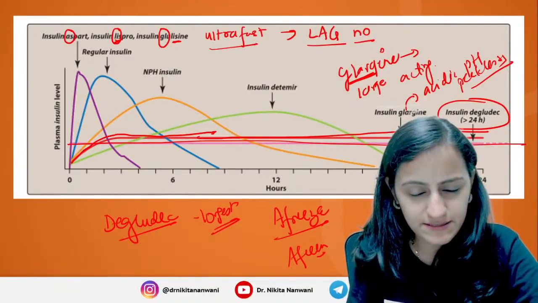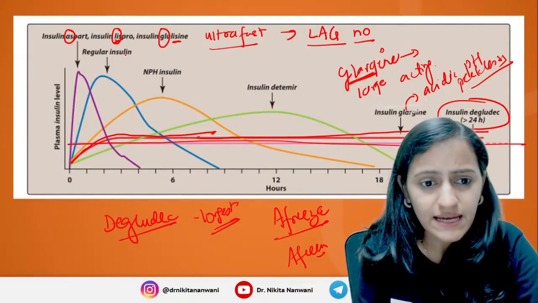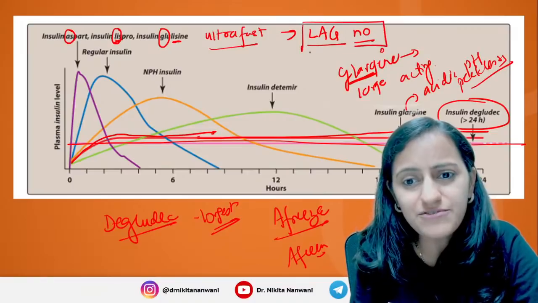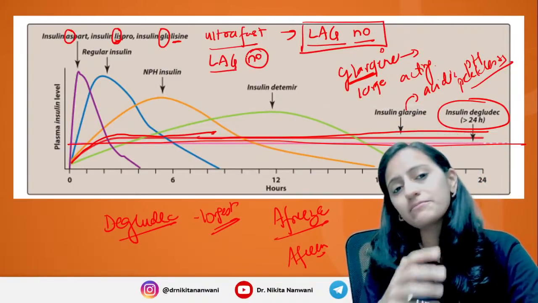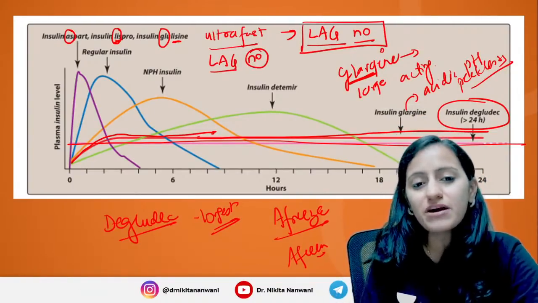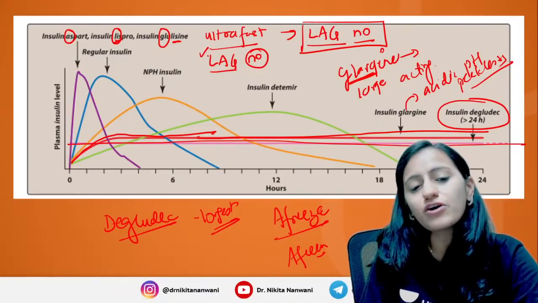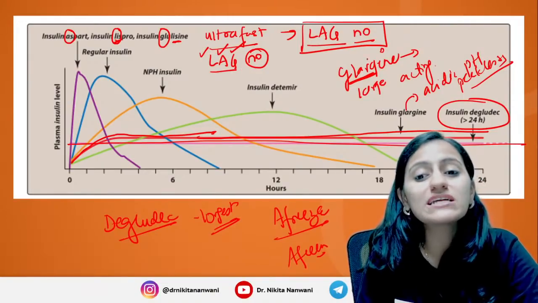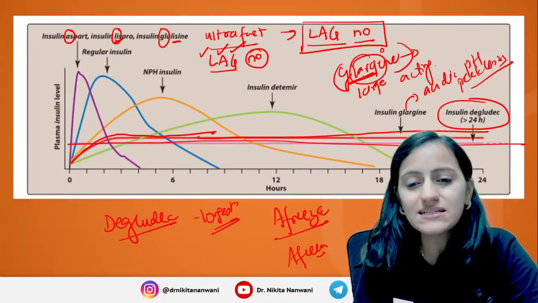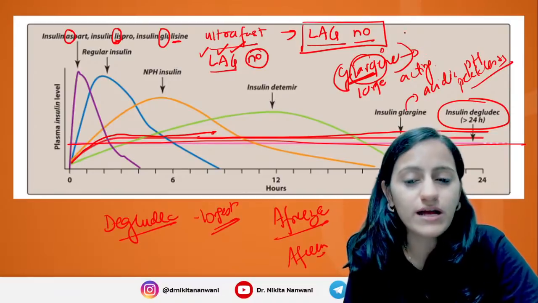Let's revise this insulin. See, in the insulin, the ones which are ultra fast acting are your LAG. LAG has no lag. Remember, they act super quick. They are ultra fast acting. LAG stands for insulin Lispro, Aspart, and Glulisine. It's not Glargine. Remember, Glargine is large acting, that is long acting.